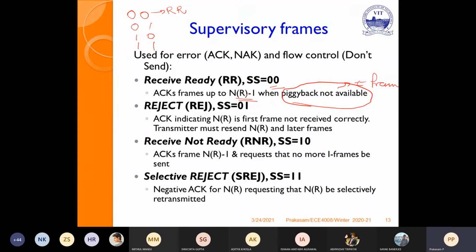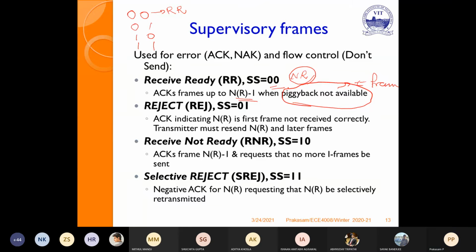It sends an acknowledgement that up to NR minus 1 I have received, and I am waiting to receive NR. That means I am ready to receive the next frame. It is very simple: up to the previous one I have processed and sent the acknowledgement, and I am waiting to receive the next one, NR. So if it is 0 0, automatically you can understand I am ready to receive the next frame, and up to the previous ones I have received.